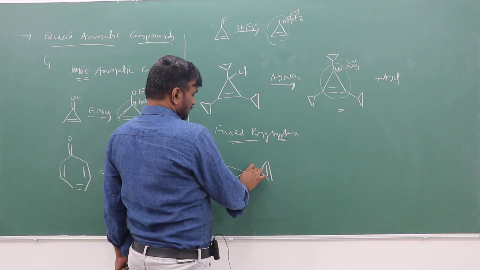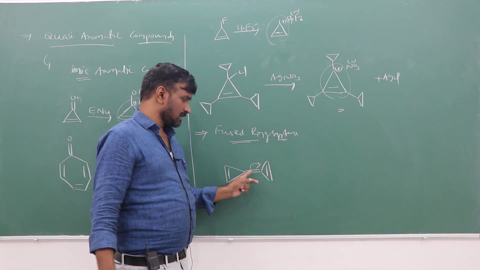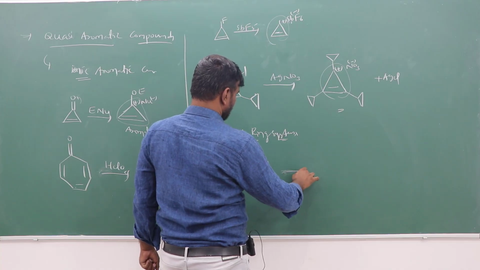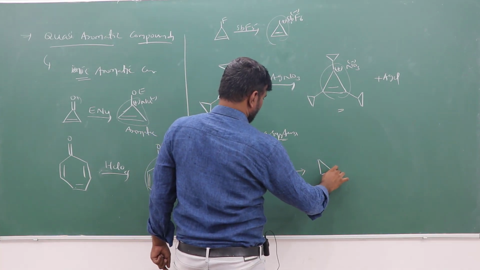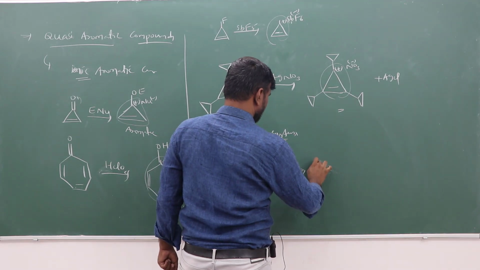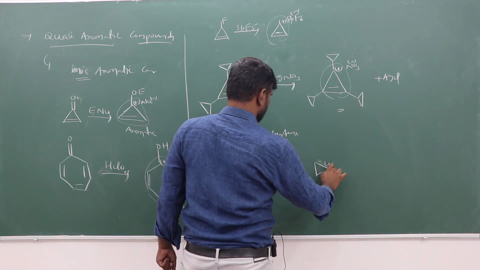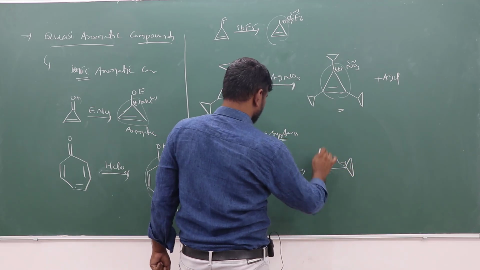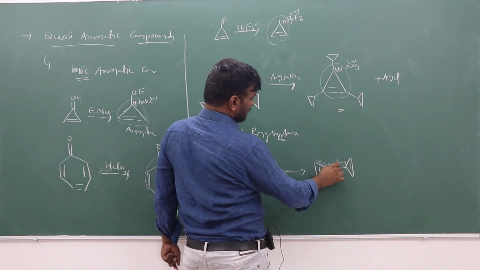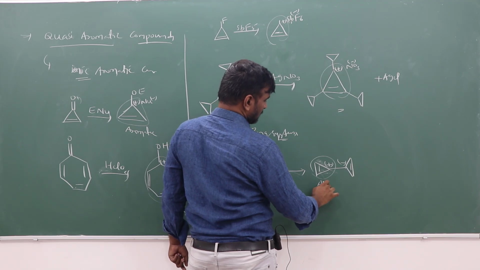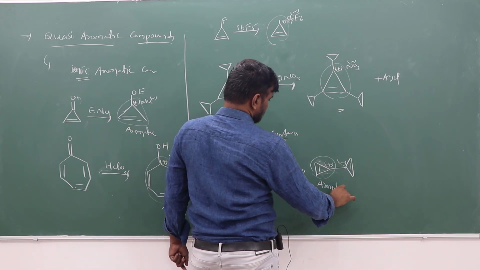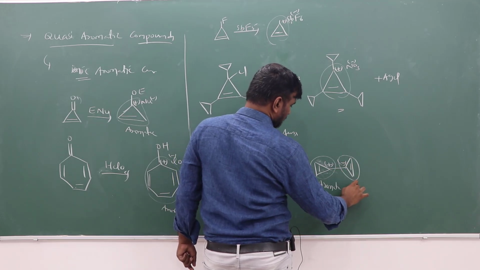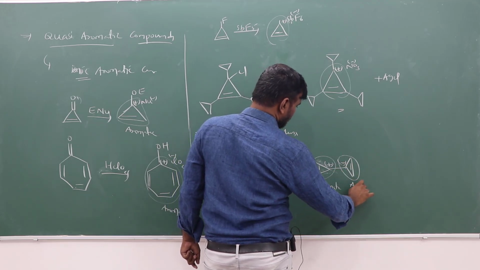Suppose we transfer this electron towards this side, so it becomes plus and minus, like this. If you take this system as aromatic, and if you take 4 pi electrons, by the 4n pi electron rule this is anti-aromatic.